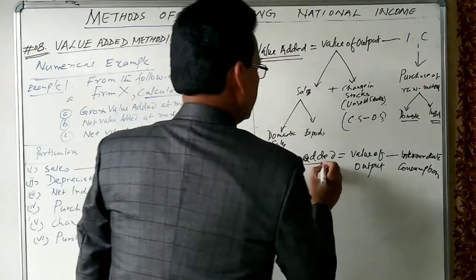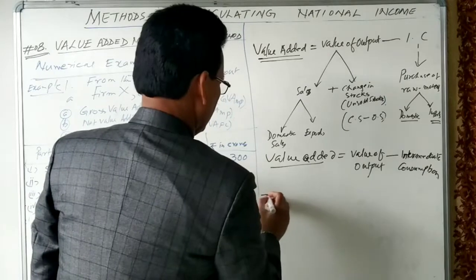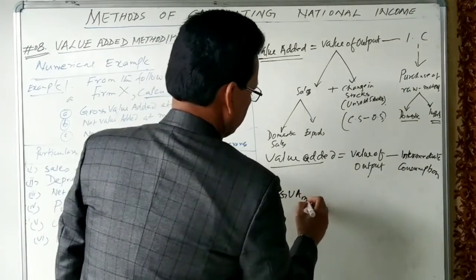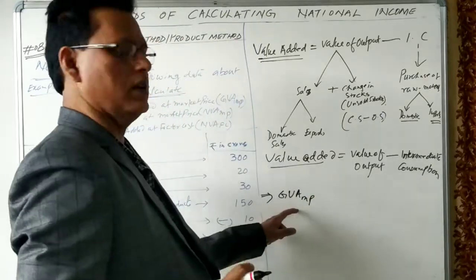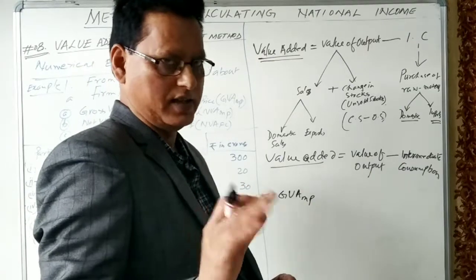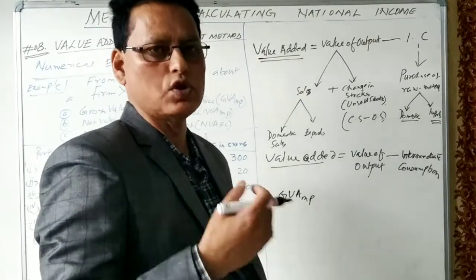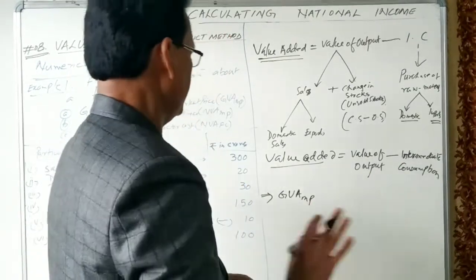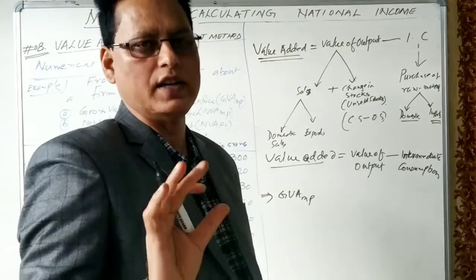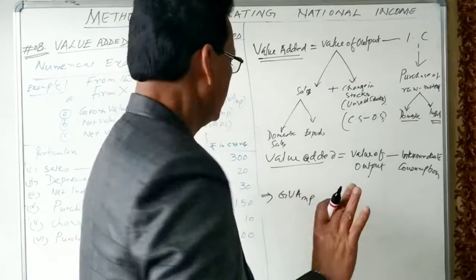This value added we call gross value added at market price. Market price, because all the calculations are done at market prices, as final goods are sold in the market at market prices. And gross means inclusive of depreciation. The value of depreciation is included.